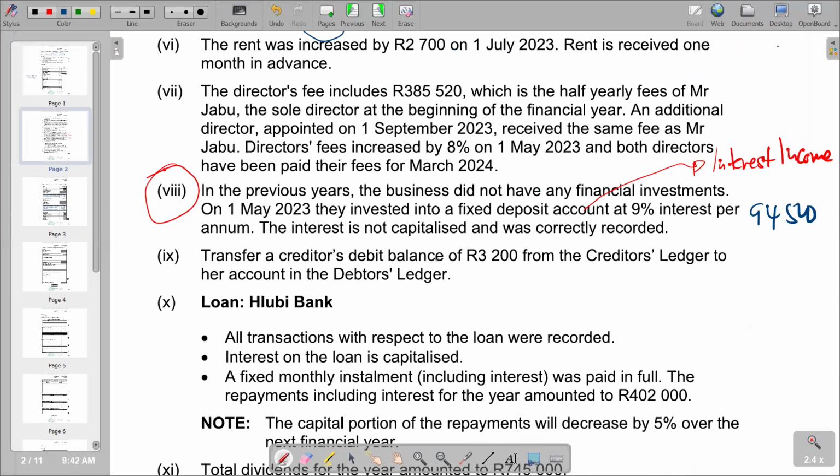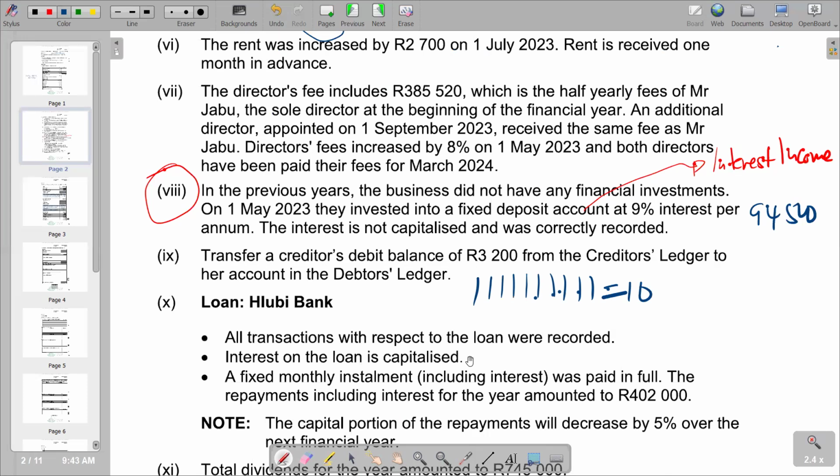But this investment was there from 1 May 2023, so you need to count the number of months that we had that investment. The whole of May, June, July, August, September, October, November, December, January, February, and the year ended. So we have 1, 2, 3, 4, 5, 6, 7, 8, 9, 10. So we've got 10 months for this fixed deposit.